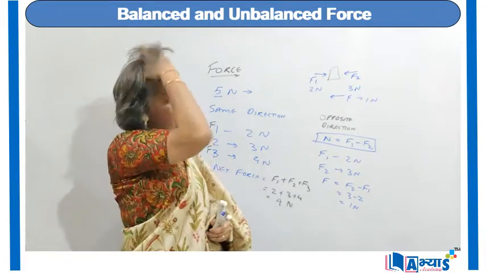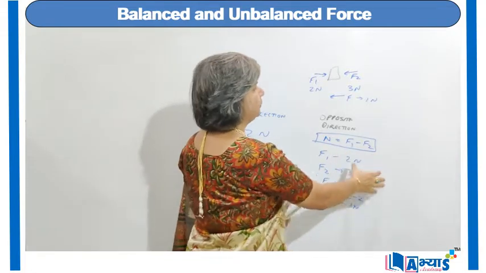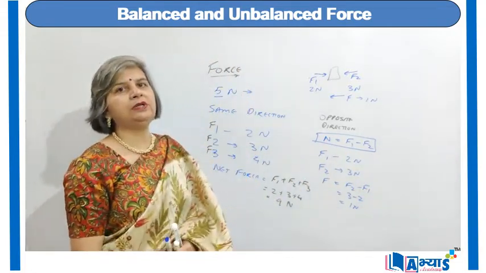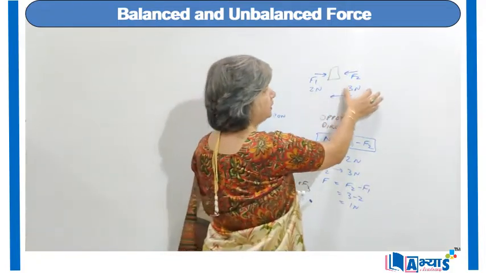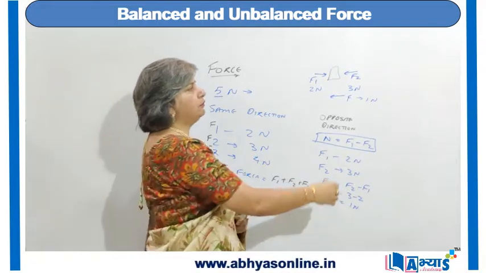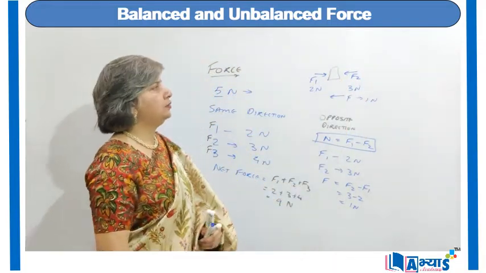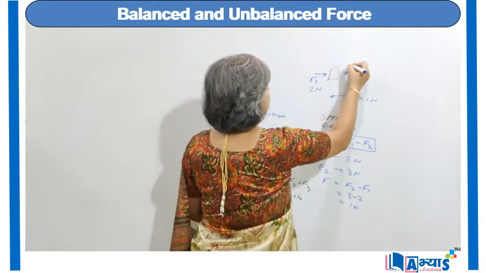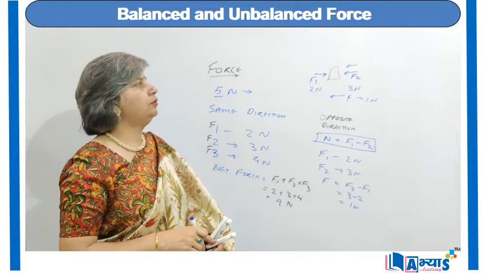Because when the forces are in the opposite direction, the net force is the difference of the two forces, and the direction will be the direction in which the larger force exists. As the 3 newton is of larger quantity as compared to 2 newton, the resultant force of 1 newton will be in the direction of F2, that is towards this direction. So we can say that the net force is the difference of the two forces.